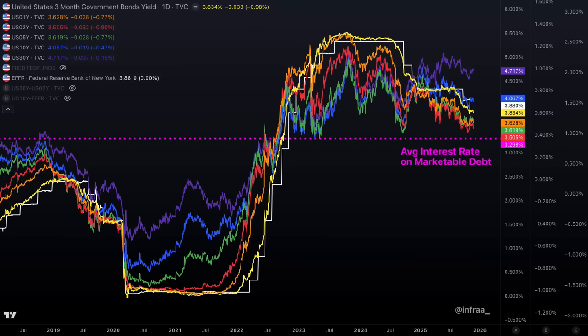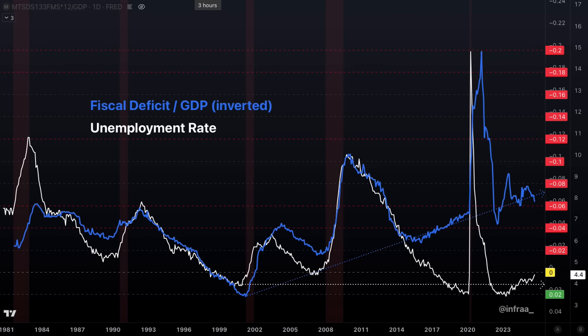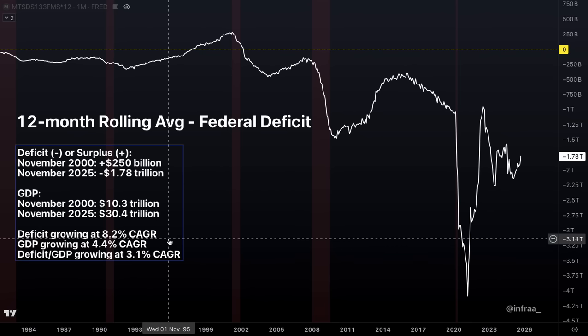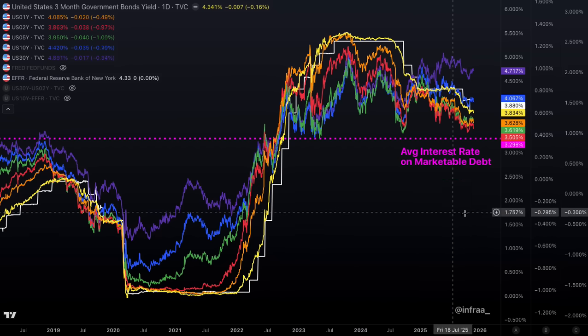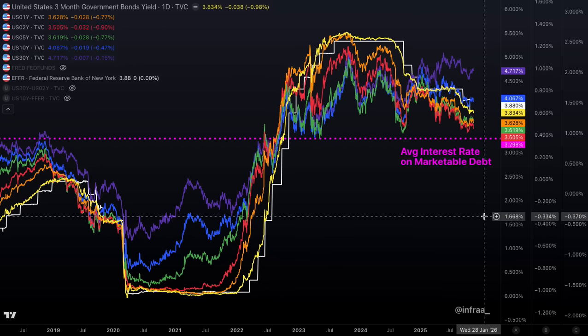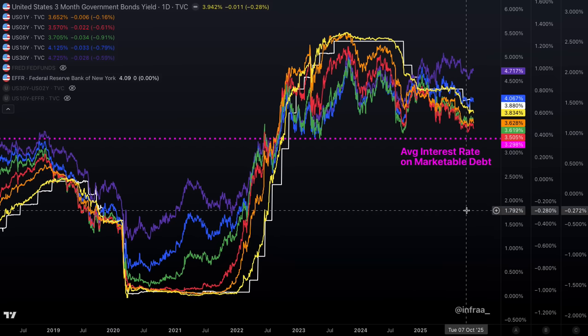As we can see, the past couple years, there has been nowhere on the yield curve where you can issue at 3.3% or below, meaning that as debt is refinanced, remember, we never repay old debt. We just refinance it. We issue new debt securities to pay back the holders of the old debt security. So as debt is rolled, and of course, new debt is issued, and we just covered that new debt, that annual deficit, is growing at an 8.2% CAGR. So not only as the debt is being refinanced, but as that new debt, growing at an 8% CAGR, is being issued, it is being issued at higher interest rates, thereby driving up interest expense, thereby driving up the deficit.